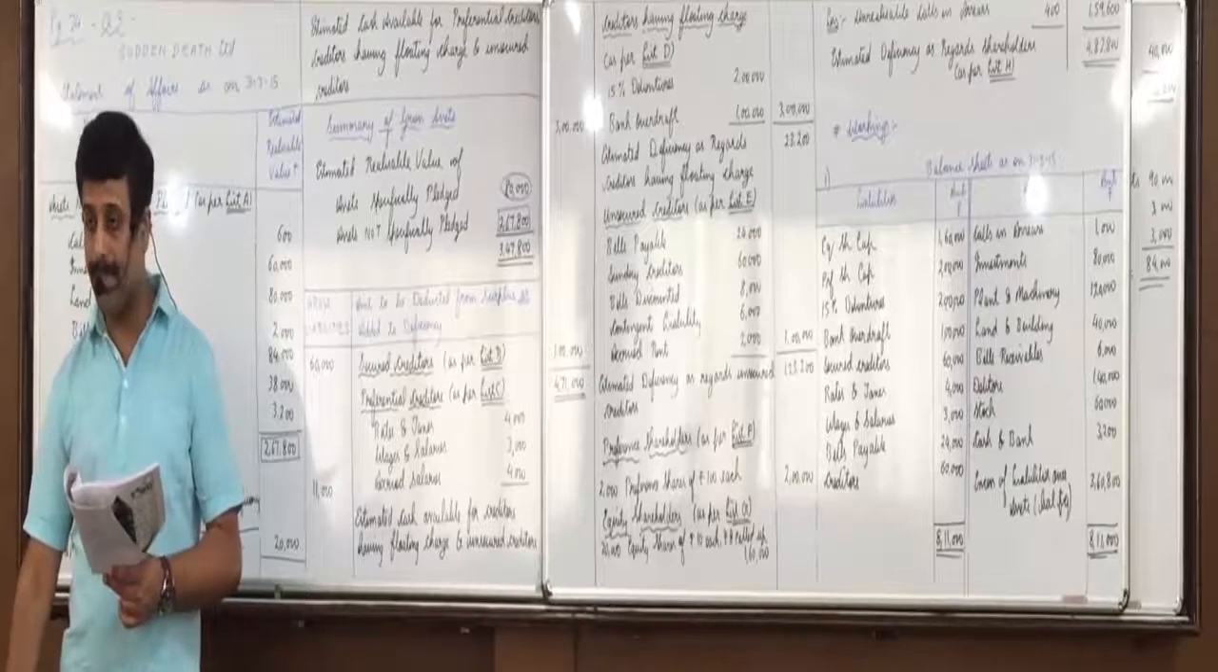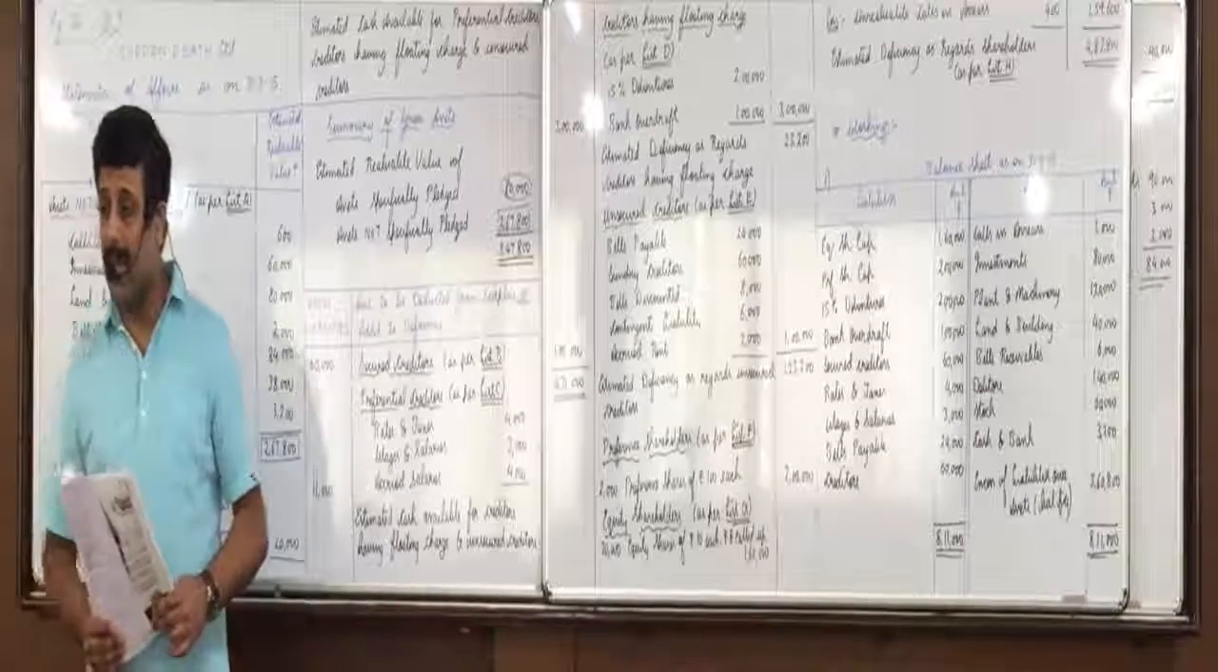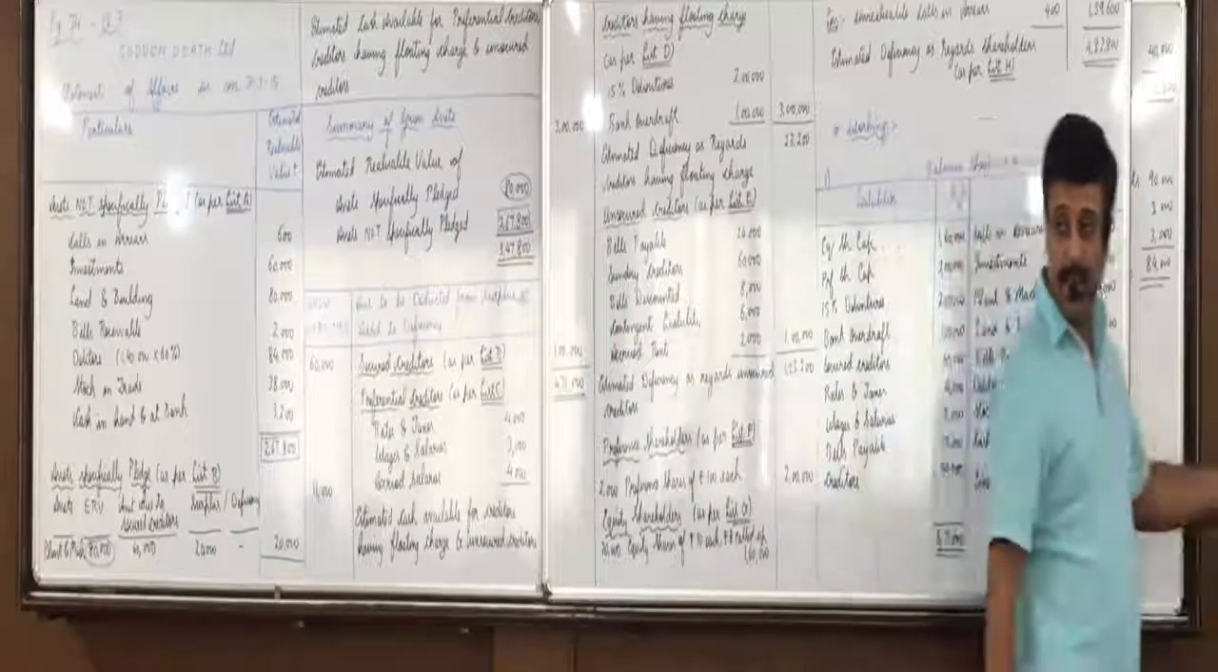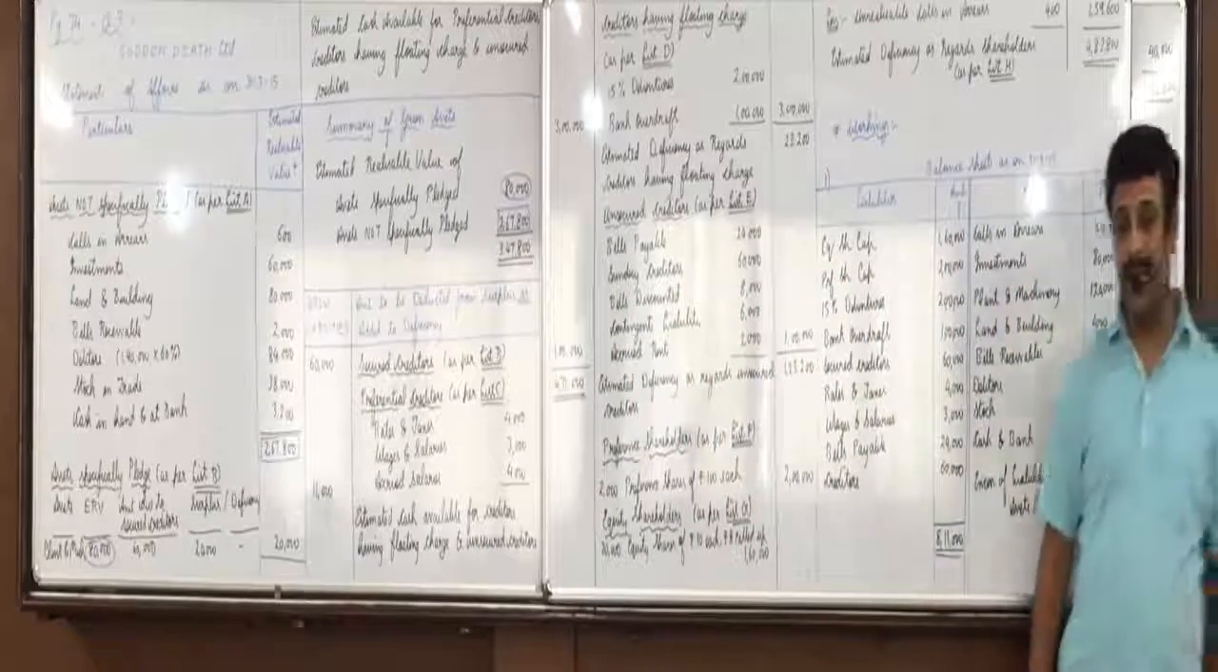Any doubts in that? Start solving it fast. In 20 minutes you make this statement of affairs, then I'll discuss how to make list H, the surplus account. Start solving it.